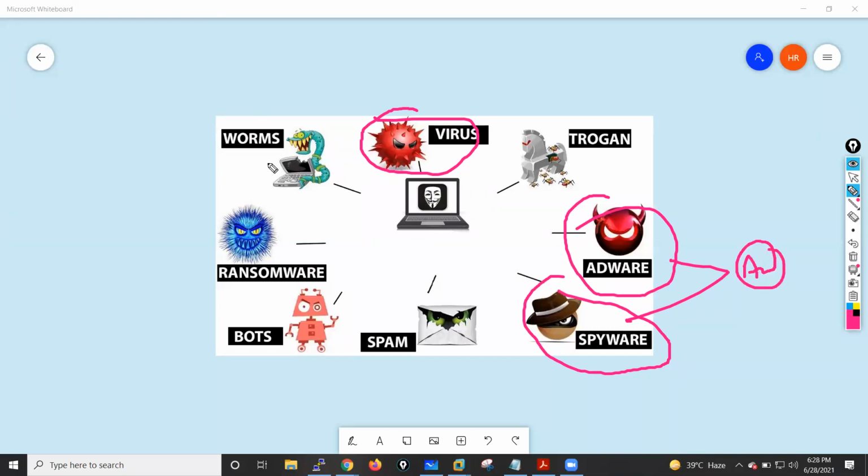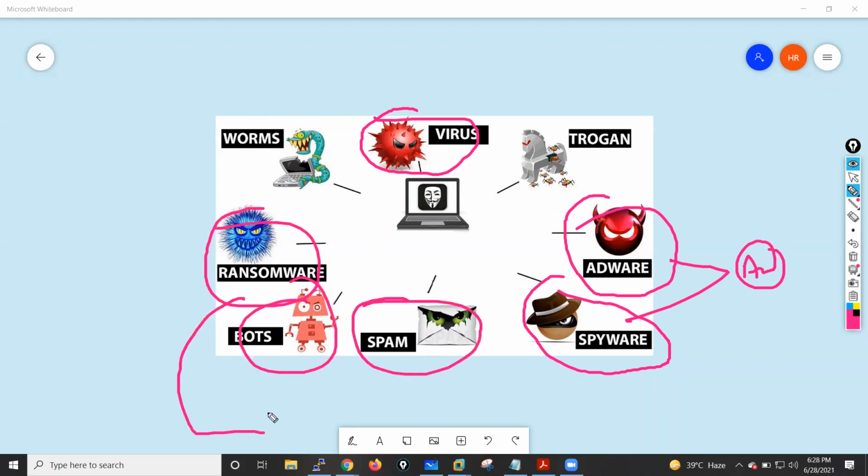If you want protection from ransomware or spam or bots, these are also some kinds of viruses. So we need these kinds of features. If you need protection from worms and all, in that case we have to configure all these three security profiles.